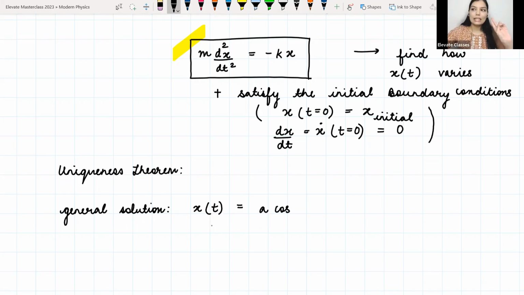So by putting the initial boundary conditions, you will get one particular value for the arbitrary constants, some value will come for both of them, but that is okay. But what I'm talking about is the general solution. In the general solution you will always have that many arbitrary constants. For particular initial conditions you have got a particular solution, but that general solution is the only unique solution of this equation. Are you understanding? The general solution is the unique solution.